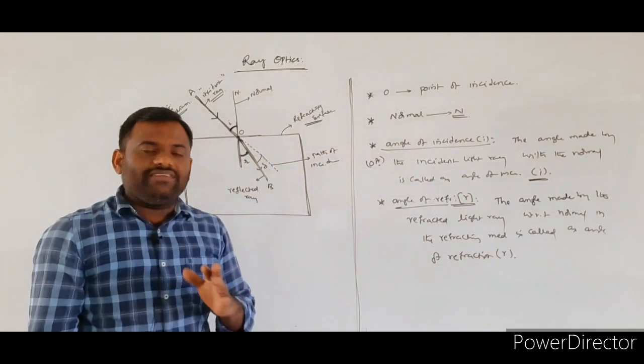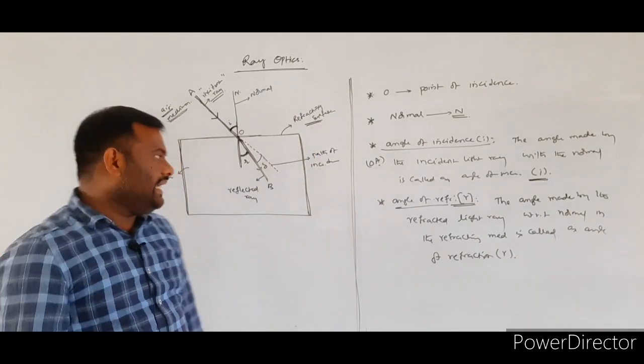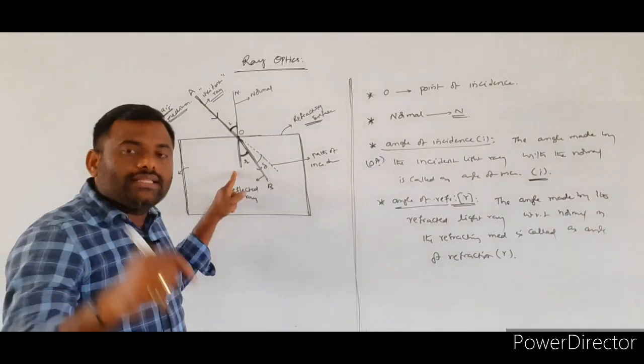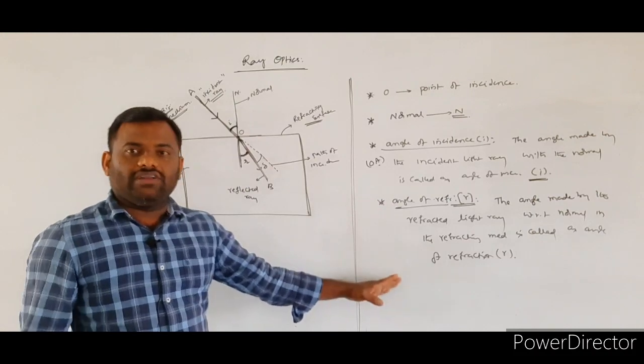So how can we define the angle of refraction? The angle made by the refracted light ray with respect to the normal in the refracting medium is called the angle of refraction.